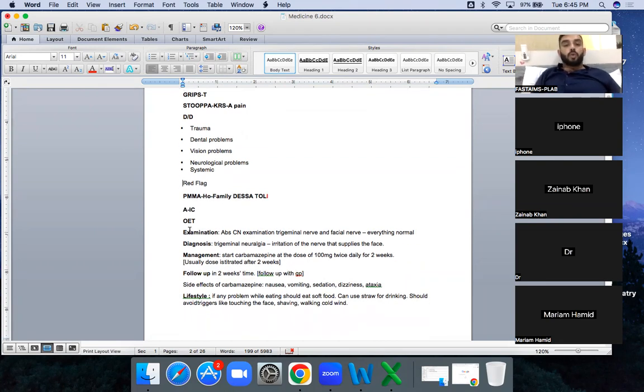Then come toward the OET observation. You need to take observations: CNS, there are 4 to 5 things in observation. Sometimes saturation, you need to take the saturation as well, but general observations are 4. Then you need to do the facial examination. You need to say this. You would say, in both of these, I need to do the facial examination.